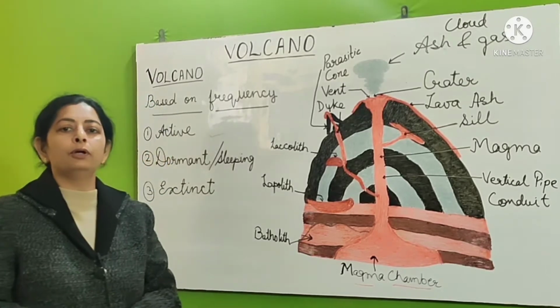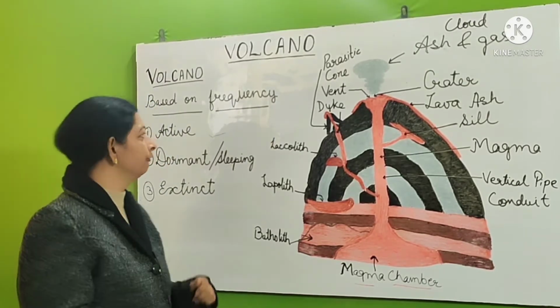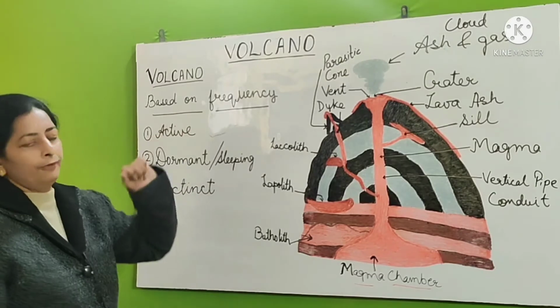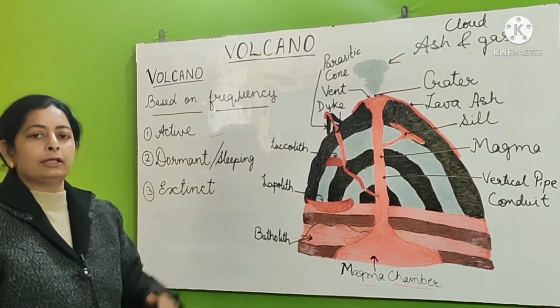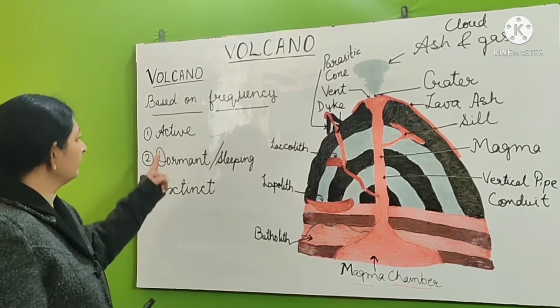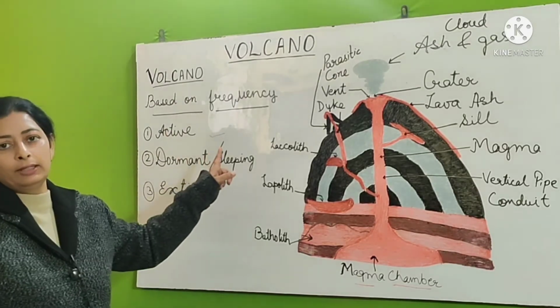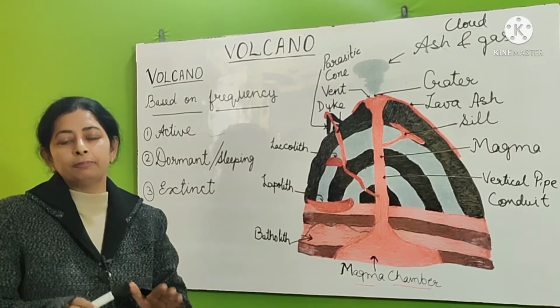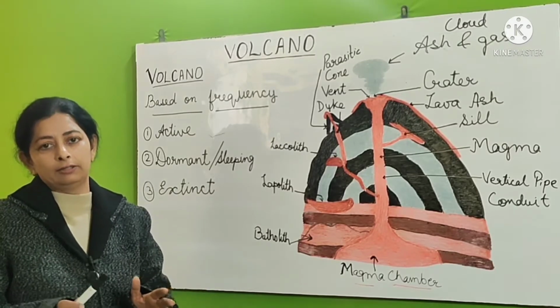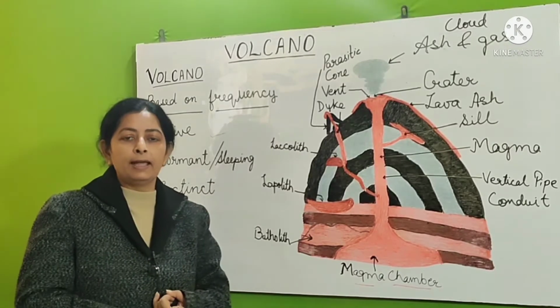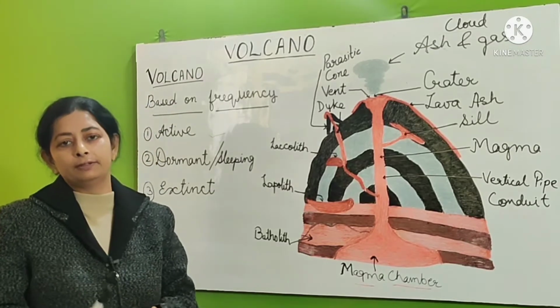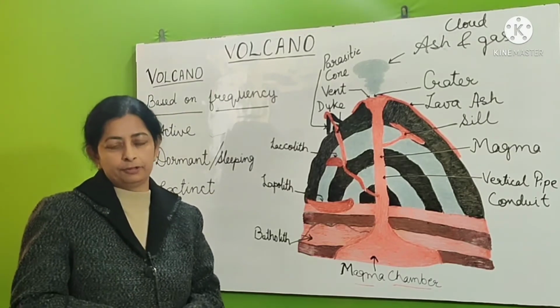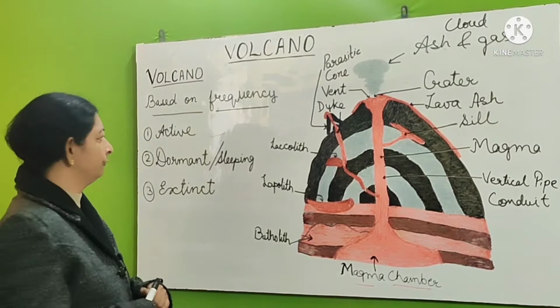Now let us see what are the different kinds of volcano. Based on the frequency, the volcanoes are divided into three categories. The first one is active. Means they are very active, they are frequent in nature. They have erupted in the past and in future also there is great possibility of their eruption. So they are called active volcanoes.